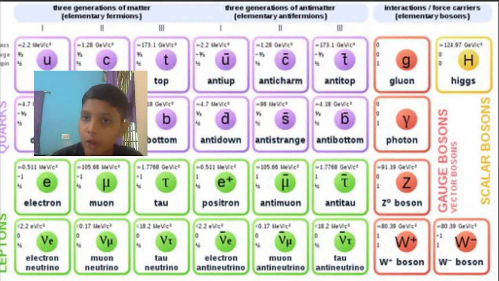Now let's go to gluons. Gluons are the things that attach these quarks together. We have the photon. You must have also learned that photon means light, so it is somehow relatable. Then there are bosons: the Z boson, W plus boson and W minus boson, which are also connected. We also have the Higgs boson, which is completely different from all the others. So they all are categorized into quarks, leptons, gluons, bosons and Higgs.